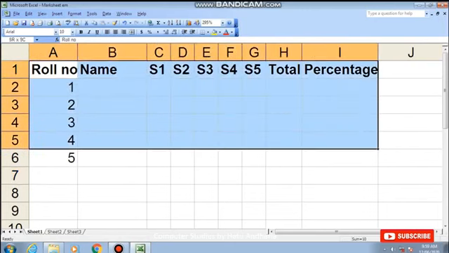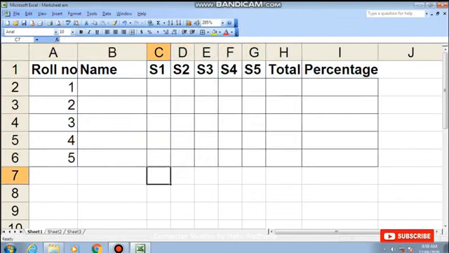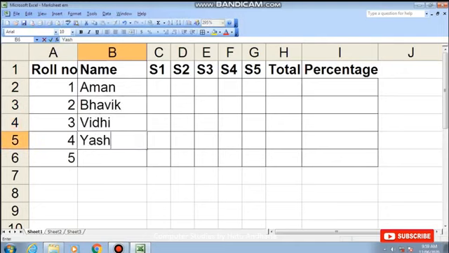Now I will give borders to this part. Names I will type. So I have typed 5 names here.